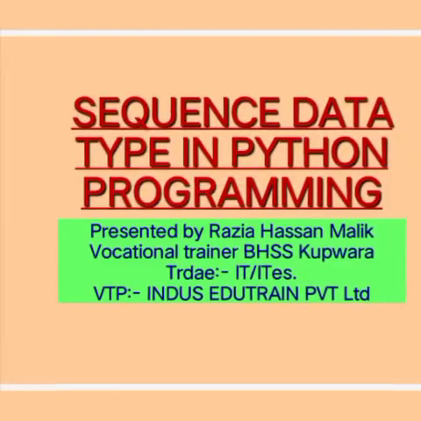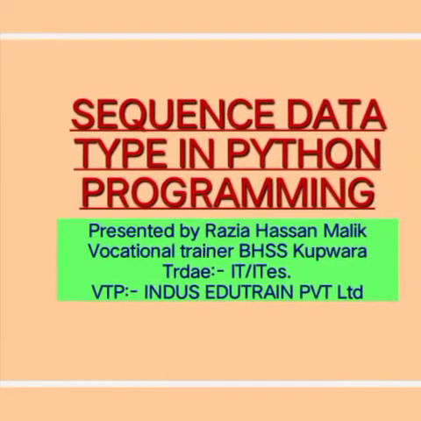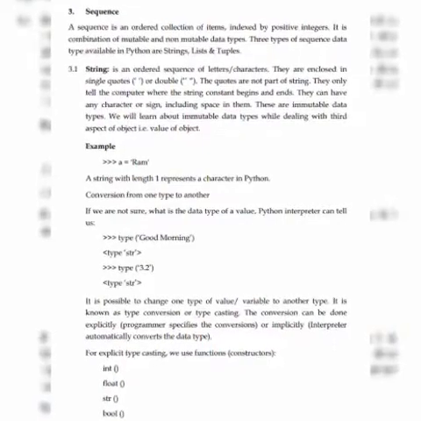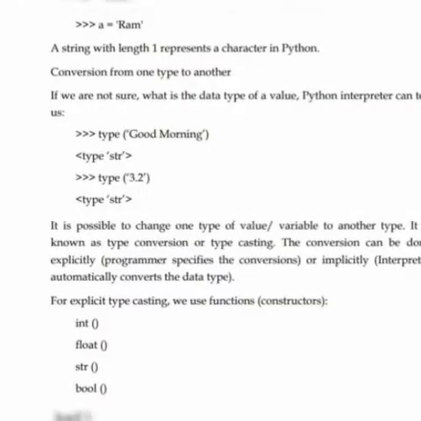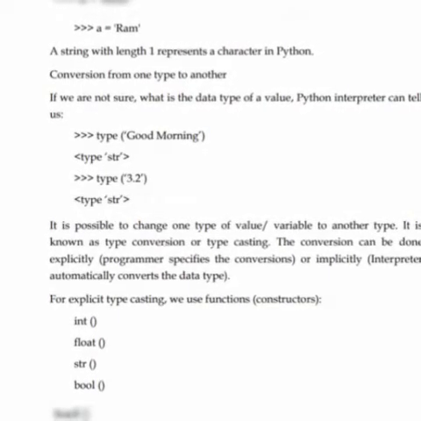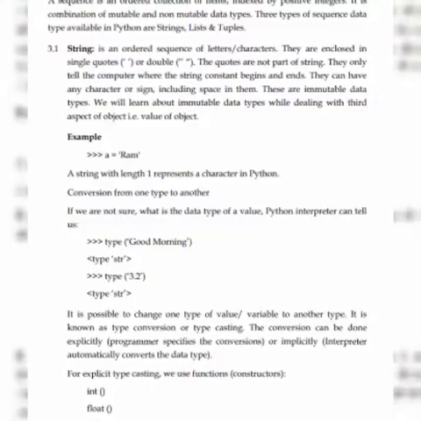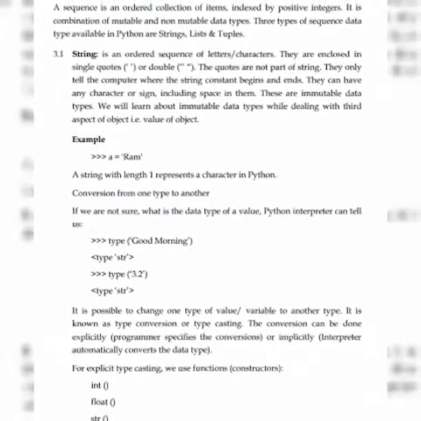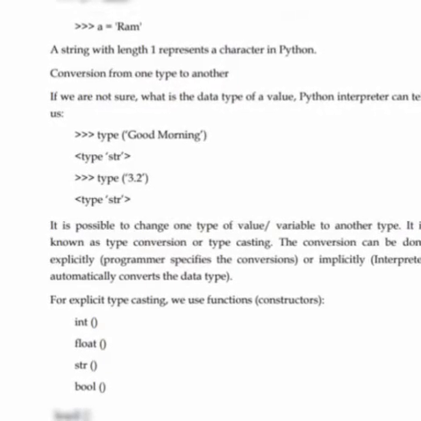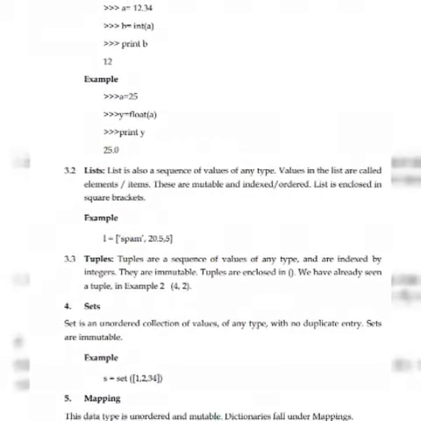That means a is a variable, and in this variable we have stored a string, that is ram. And this ram is enclosed by single quotes. That means it is a string. The computer will get to know that it is a string, because it is enclosed by single quotes.